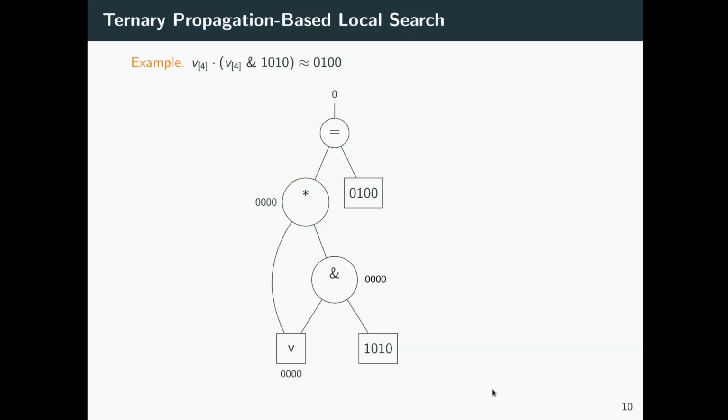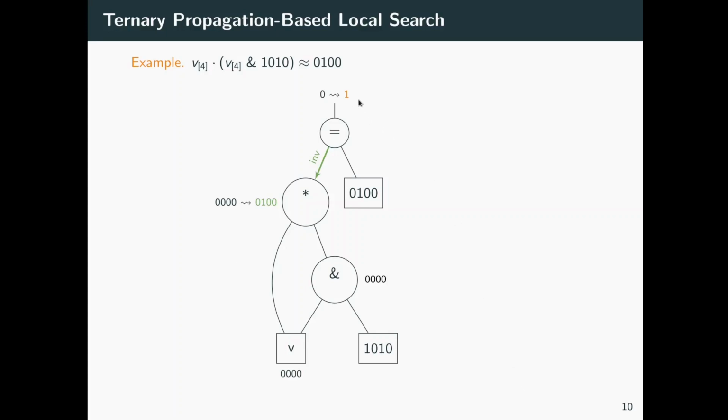Putting all pieces together, let's quickly go through a simple example that also motivates why our ternary propagation-based local search procedure significantly reduces propagation overhead compared to the original procedure. Let's assume that we have a constraint v times v and 10 is 4, and assume that first we apply the original propagation-based local search procedure, which does not consider bits that can be simplified to constant values. Let's assume that we start with an initial assignment where we assign v to 0, and as a result the root is false and the input formula is not satisfied.